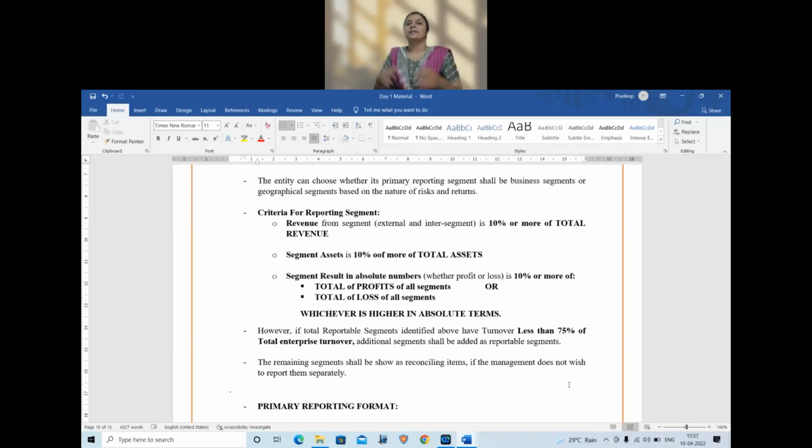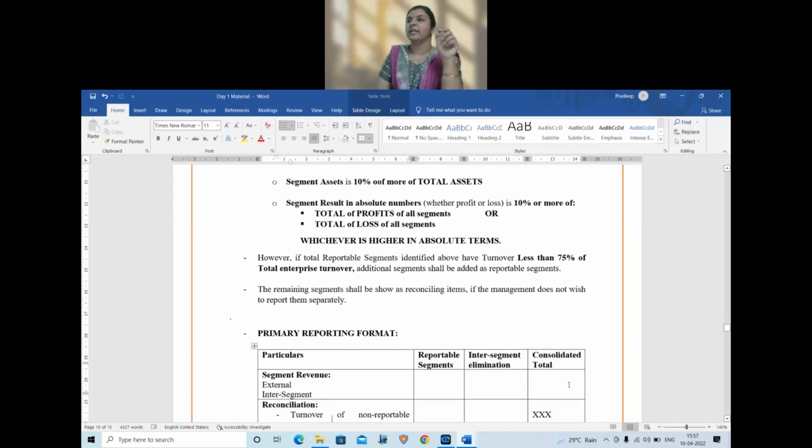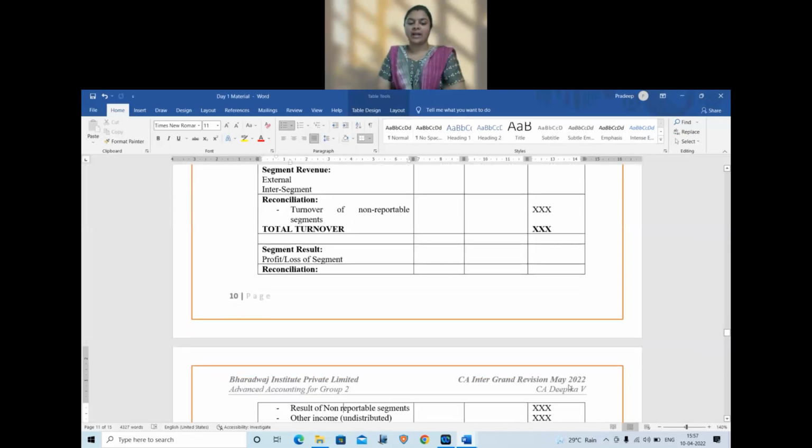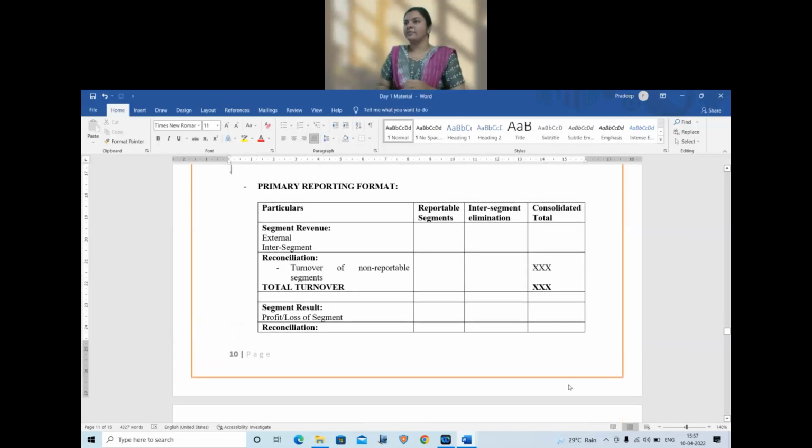Now friends, there are 2 types of reporting. One is called the primary reporting, another is called the secondary reporting. There is a format for primary reporting, and the format is given below for your reference. And what is secondary reporting? Secondary reporting is just additional information given for the segments.